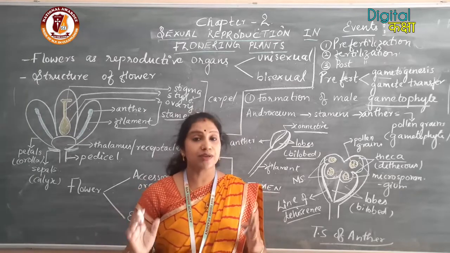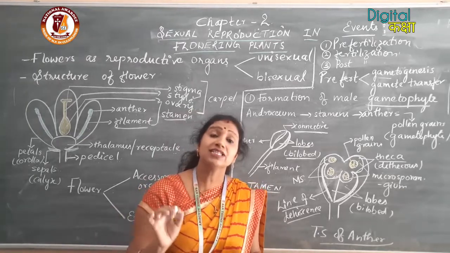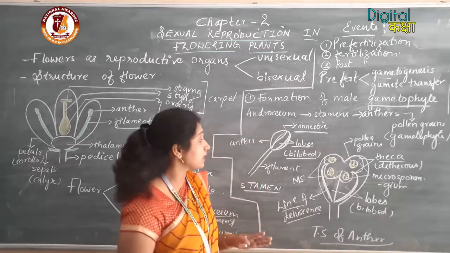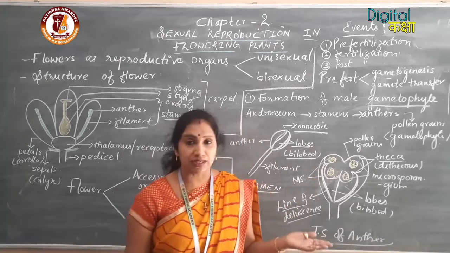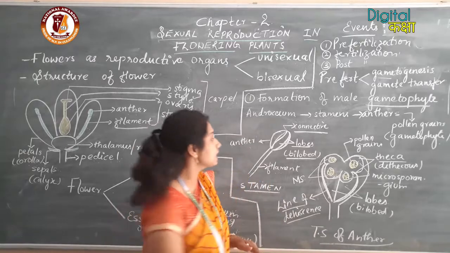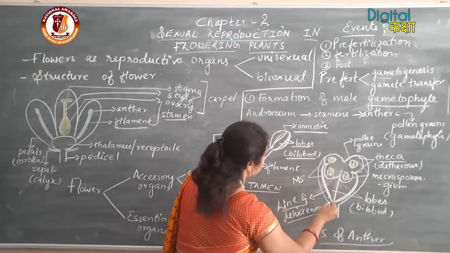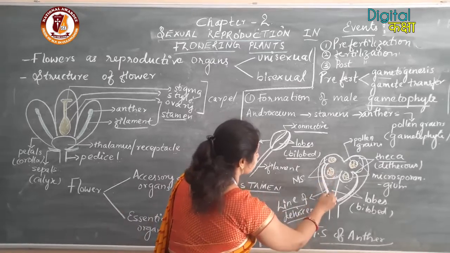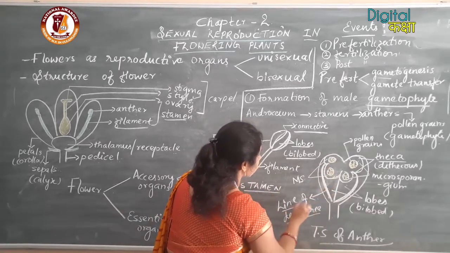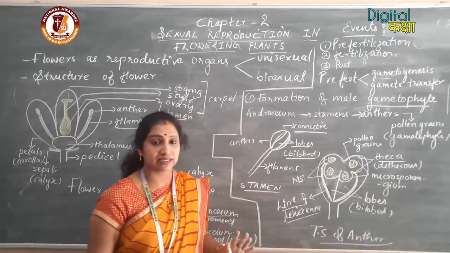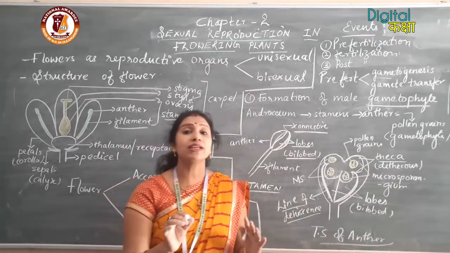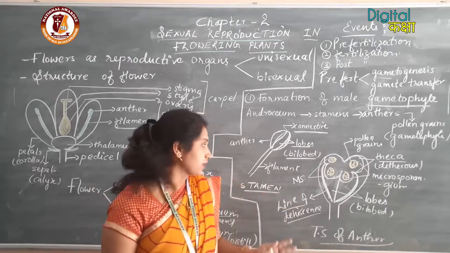As the anther matures and dries up, it contains the mature pollen grains. These mature pollen grains will be dispersed only when this tissue is loosened, so the tissue loosens along this line, which is called the line of dehiscence. As the line of dehiscence is loosened, the pollen grains are dispersed.